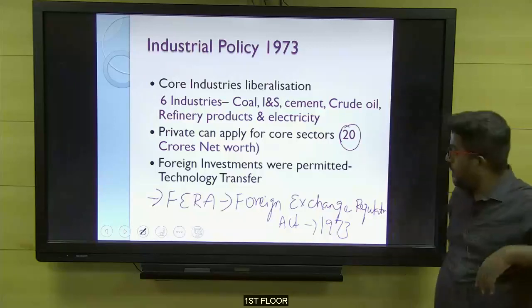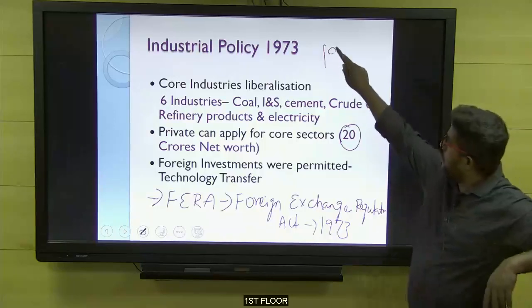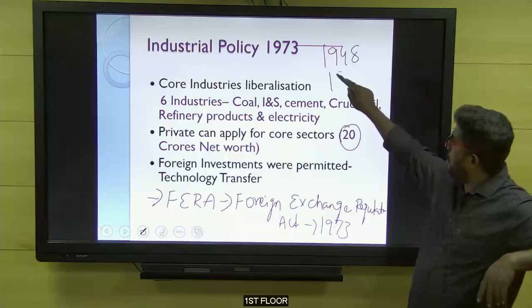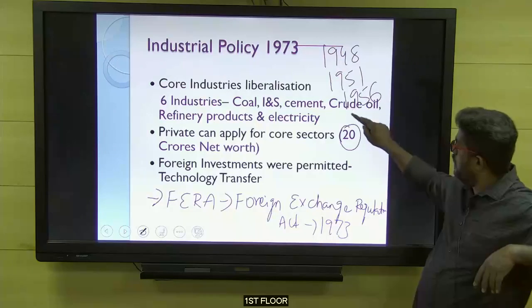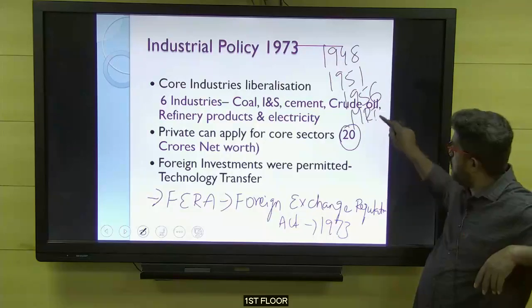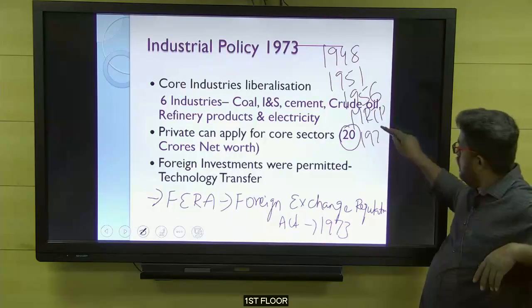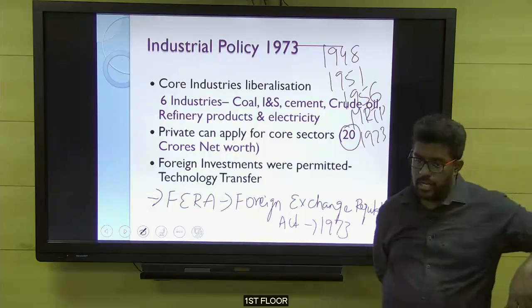Today we have learned about the 1948 industrial policy, then the 1951 license Raj, then the 1956 industrial policy, then the MRTP Act of 1969, and then 1973. The rest of the things let's learn in our next class.